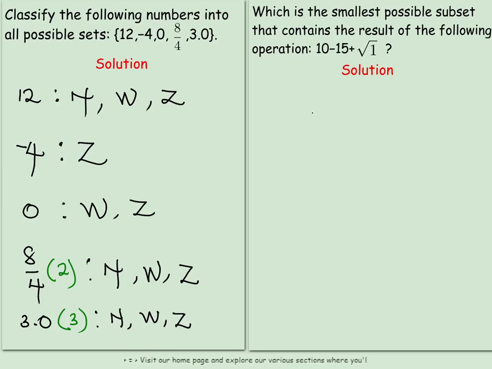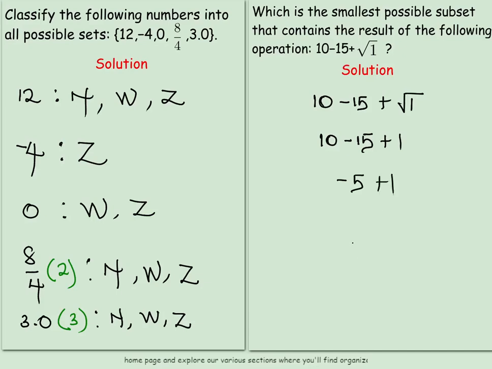Let's quickly look at how we are going to solve it. We have 10 minus 15, then plus root of 1. Now, you know root of 1 is still 1. So we have 10 minus 15 and then plus 1. 10 minus 15 gives us negative 5. So we have negative 5 plus 1, which gives us negative 4. We are done with the operation.